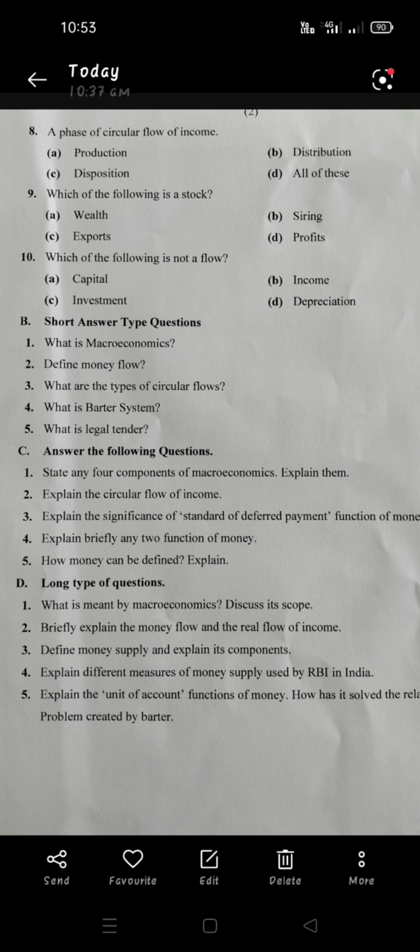After that, next one, define money supply and explain its components. Here, how money supply works, you have to write each and every process and component. पहले मनी के बारे में डेफिनेशन देंगे, मनी सप्लाई का डेफिनेशन देंगे, फिर एक्सप्लेन करेंगे इसके कंपोनेंट्स के. जितने कंपोनेंट्स आपको पता होंगे, अकॉर्डिंग टू दैट you have to make headings and write all components of money supply.